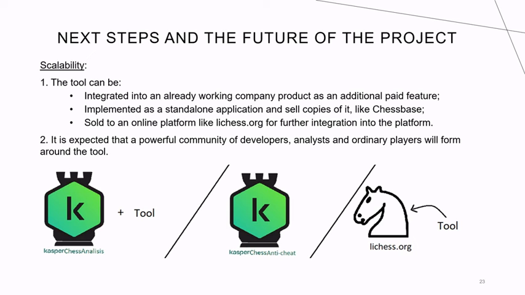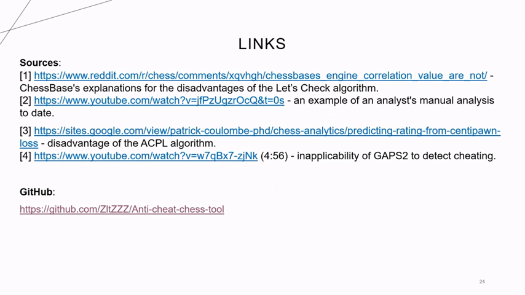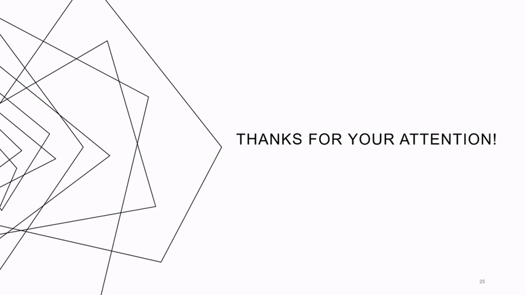Also, it may be possible to integrate this tool into an already existing chess program such as ChessBase as an additional feature. It's expected that the owners of large computing power will provide the analyzed bases for a fee or for free for normal players. Without the big computing power at the start, the tool will not gain an audience, since it took me 9 hours of analysis on a regular laptop. Around this tool, a strong community of a wide variety of lawyers, developers, analysts, and ordinary players can form. This slide contains links to sources and a link to the GitHub repository where you can find more technical information, examples, source code, and etc.